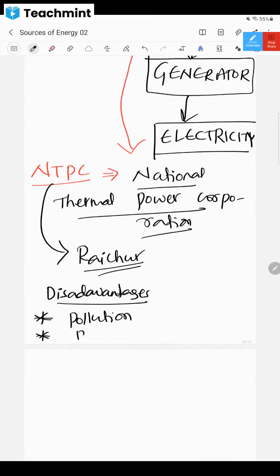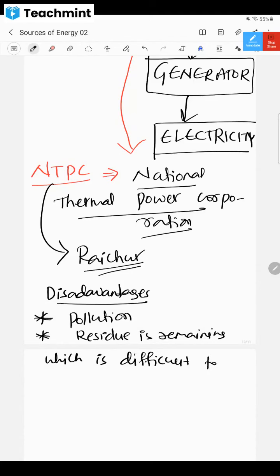Pollution, and a lot of residue remains, which is difficult to dispose of. Imagine, a lot of coal is burned, so a lot of residue will remain, and it becomes difficult for us to dispose of that. And pollution may cause acid rain and many other things. These are the disadvantages, right?